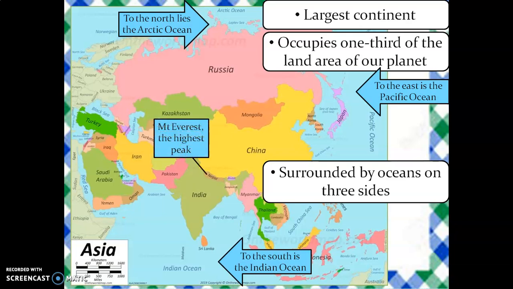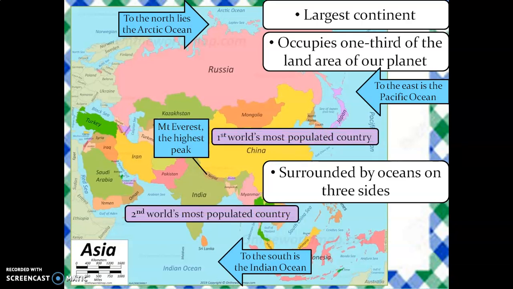A few of the highest mountain peaks of the world lie in the continent Asia. The first highest mountain peak of the world is Mount Everest. It lies in the continent Asia in the country Nepal. The most populated country in the world is China, and it is part of the continent Asia. And the second most populated country, our country India, is also part of the continent Asia.